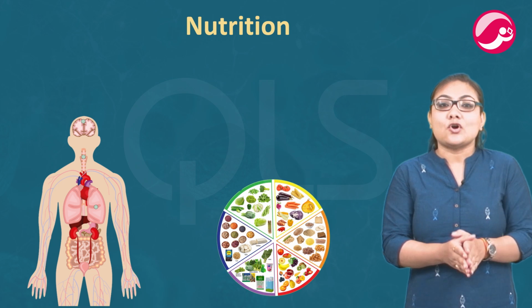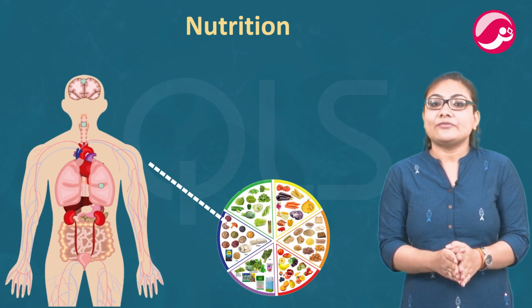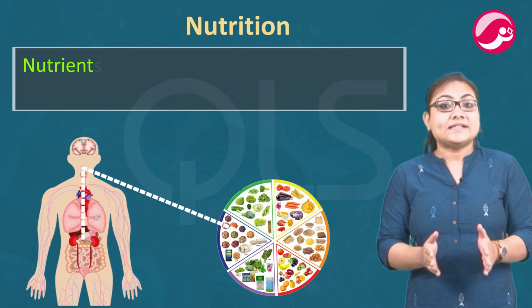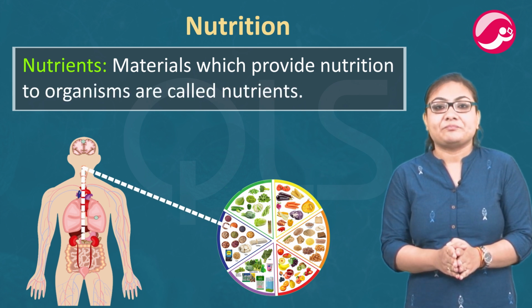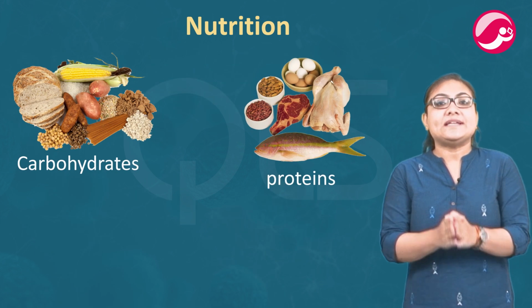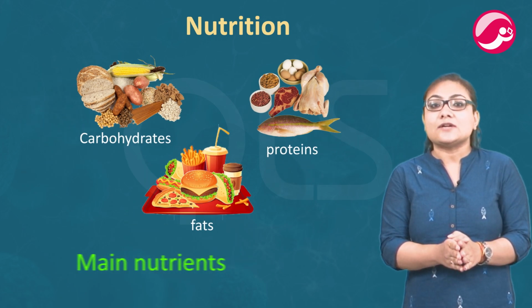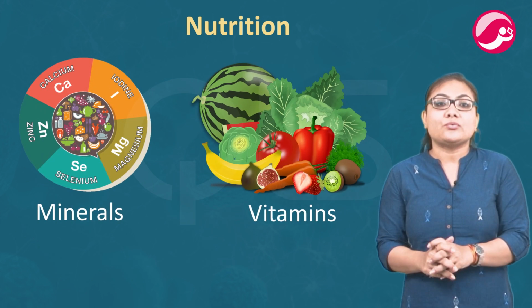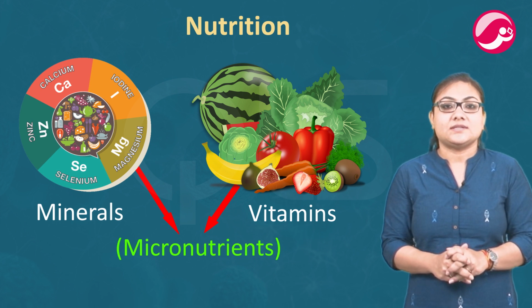Organisms need various raw materials for growth and repair. These raw materials are provided by nutrients. Now what are nutrients? Materials which provide nutrition to organisms are called nutrients. Carbohydrates, proteins and fats are the main nutrients, and thus they are called macronutrients. Minerals and vitamins are required in small quantities and hence they are called micronutrients.